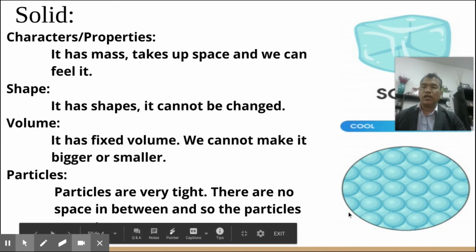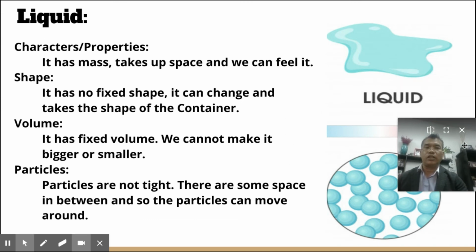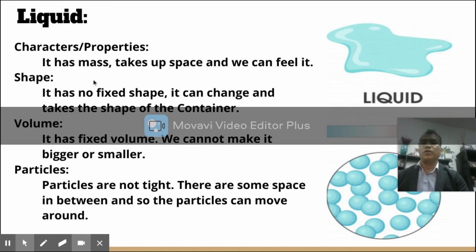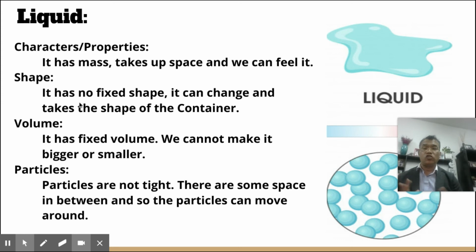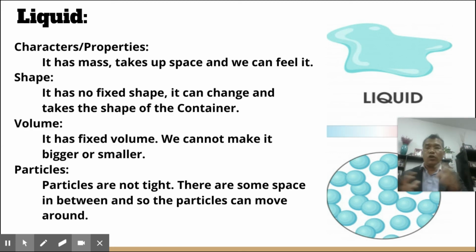So that's a solid. Okay, now let's go to the next one, the liquid. Here we go, the liquid. So what are the properties of liquids? It has mass. Yes, we can touch it, and it takes space. We can feel it, right? Now, how about the shape? It has no fixed shape, right? The water can change shapes. If you put it in a glass, it takes the shape of a glass. If you put it in a cup, it takes the shape of a cup. It can keep on changing. What about the volume? The volume is fixed. You can't increase the volume of the water, right? Smaller or bigger, it's the same.